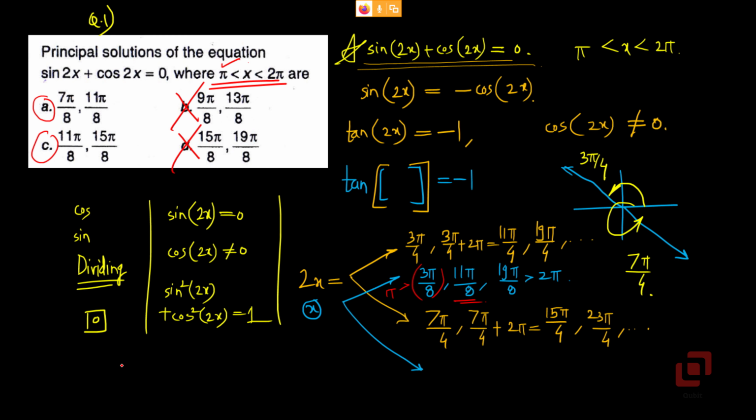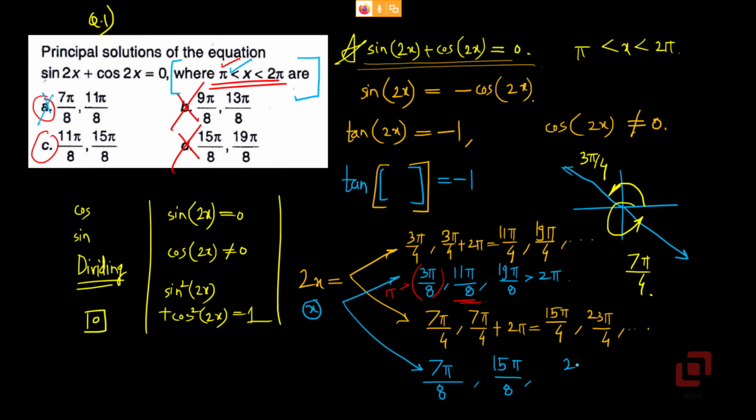Now let us go to 7 pi by 4. If we divide 7 pi by 4 by 2, you will get 7 pi by 8. But see, although this is a principal solution, why should we ignore it? We should ignore it because 7 pi by 8 is less than pi. So A is not the valid option. A is not valid only because this part exists in the question, where x is greater than pi but less than 2 pi. What's the next one? 15 pi by 8.